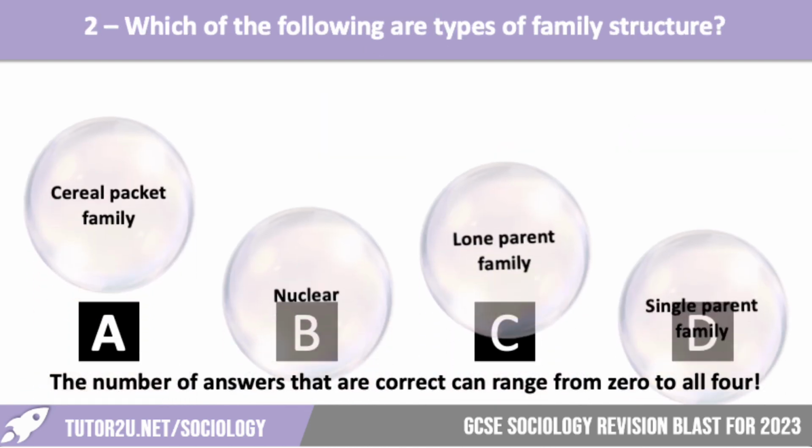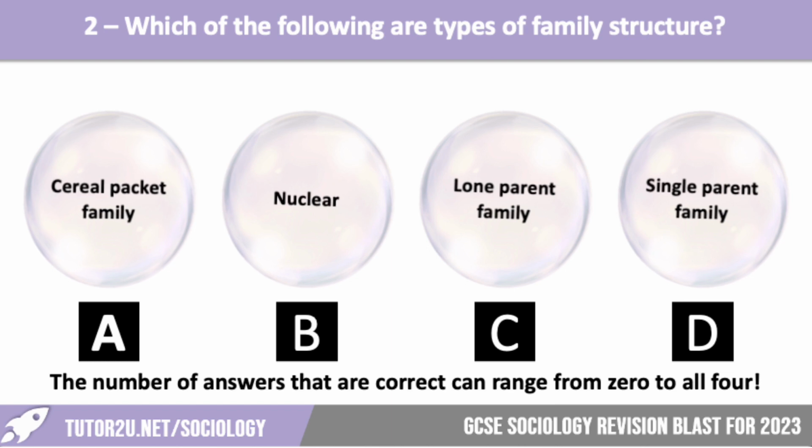Number 2. Which of the following are types of family structure? Serial packet family, nuclear, lone parent family, and single parent family. Just going to leave that up on the screen for a moment.